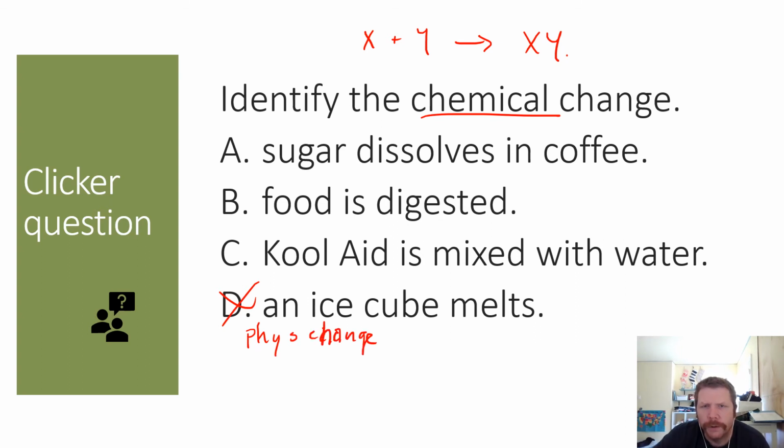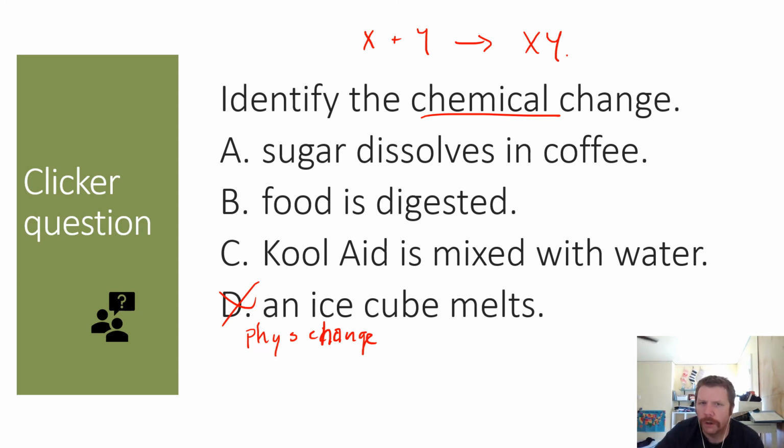Okay, now answer C. Kool-Aid is mixed with water. Certainly Kool-Aid has made water taste better or sweeter, but let's think about that. What's happened? That Kool-Aid was those very small grains, and now all of a sudden, we could think about terminology that we used in the previous video: homogeneous mixture. So we've made a homogeneous mixture, but what of the molecules that make up that Kool-Aid has changed? Before we answer that, let's look at answer option A.